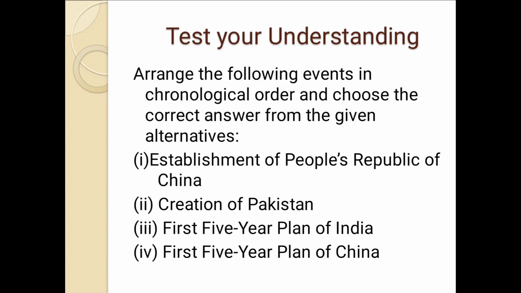For example, the People's Republic of China was established in 1949. Pakistan was created in 1947. First 5-year plan of India was 1951 and first 5-year plan of China was 1953. So the correct order is second, then first, then third and then fourth. So this is the right option. The same question had already come in the previous CBSE board exam.